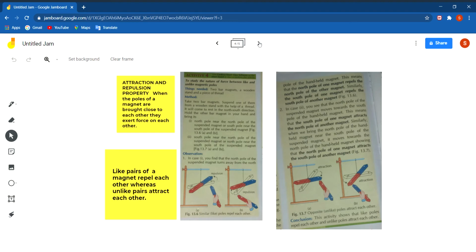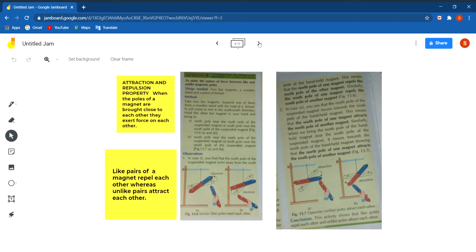You can see in figure 13.6a. When you bring north pole of a magnet towards south pole of another magnet, then they will attract each other. You can see in figure 13.6b.